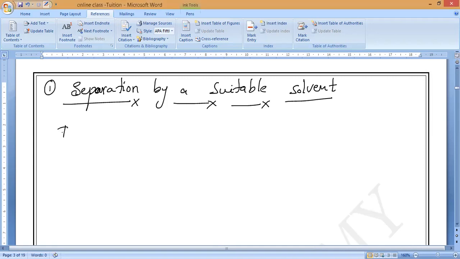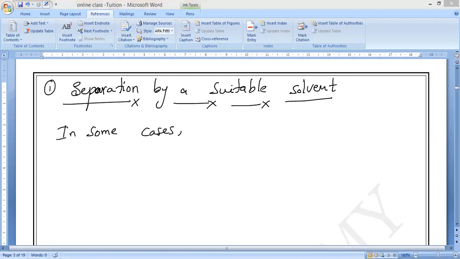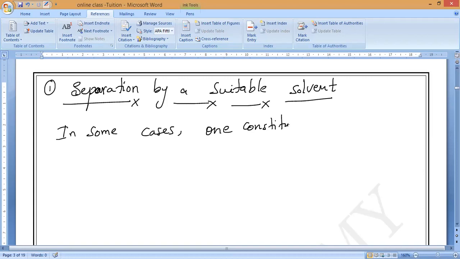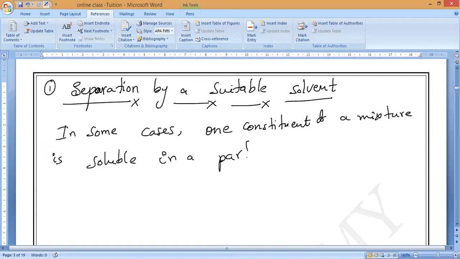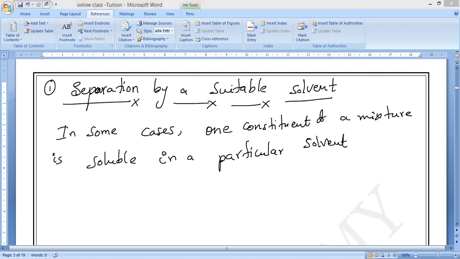In some cases, one constituent of a mixture is soluble in a particular solvent, whereas the other constituent is insoluble in it.